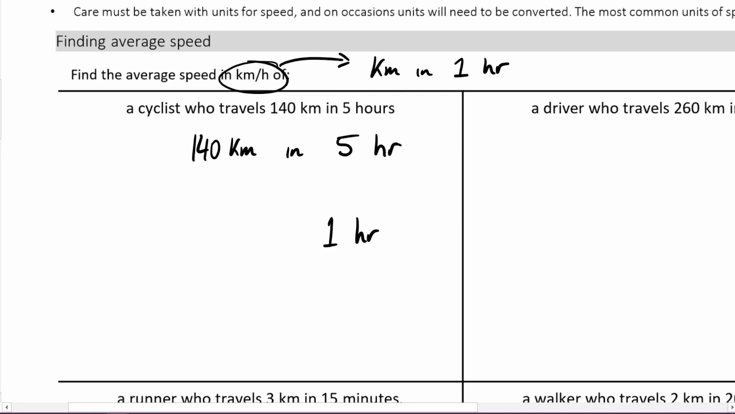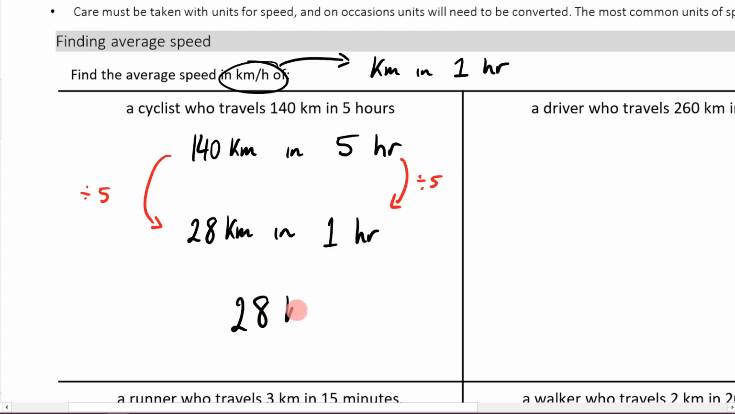How are we going to do that? Well, we're going to divide by 5. And I'm going to divide this side by 5. You can use your calculator here, so you can go 140 divided by 5, and it's going to be 28. So that means this person is going 28 kilometers in 1 hour, and that's 28 kilometers an hour. So do you see what we're doing here? We're simply simplifying it. We're getting this to be 1 unit, and that right there is going to be our answer.